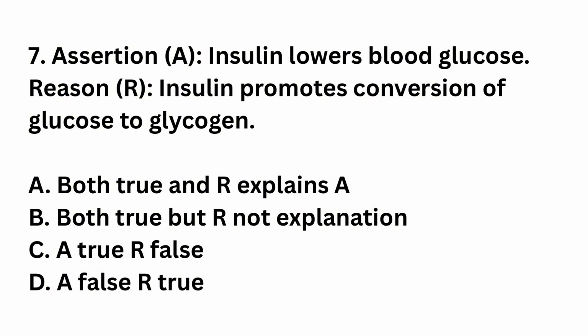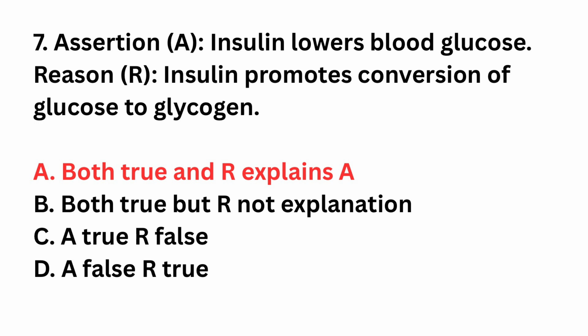Question number 7. Assertion: insulin lowers blood glucose. Reason: insulin promotes conversion of glucose to glycogen. Both true and reason explains assertion. Both true but reason not explanation. Assertion true, reason false. Assertion false, reason true. The right answer is option A. Both true and reason explains assertion. Insulin stimulates glycogenesis in liver and muscles. This reduces blood glucose concentration.